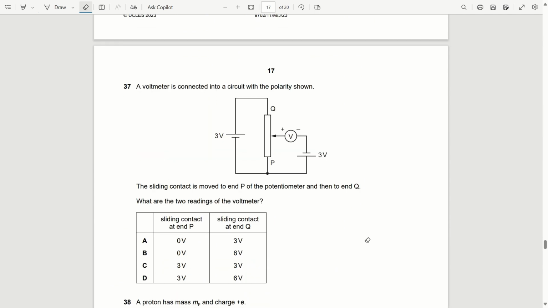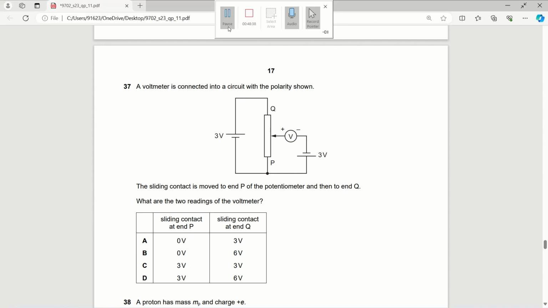Question 37. A voltmeter is connected into a circuit with polarity shown. The sliding contact is moved to end P of the potentiometer and then to end Q. What are the two readings of the voltmeter?